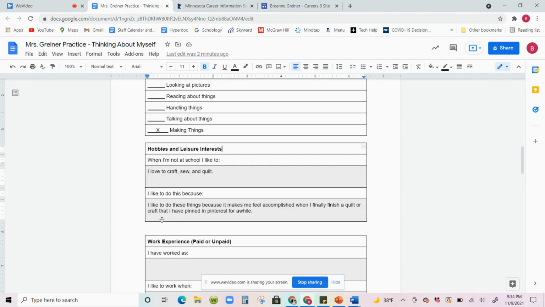Okay. And I put that I like to do these things because I feel accomplished when I finally finish a quilt or a craft that I've had pinned on Pinterest for a long time. It's been sitting there. It's a goal I wanted to complete. And I love when I finally finish a craft. I feel accomplished and I feel really proud. So, why do you do your hobbies? Why do you do those things? How do they make you feel when you do them?